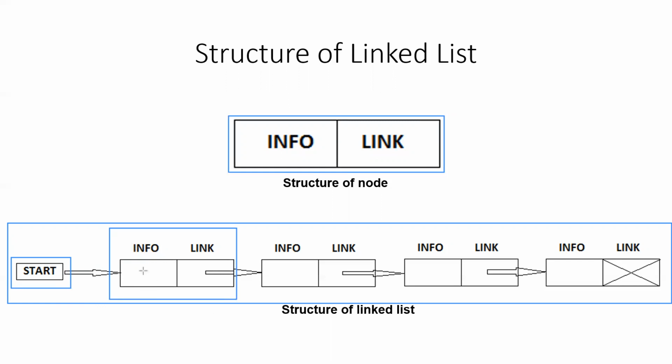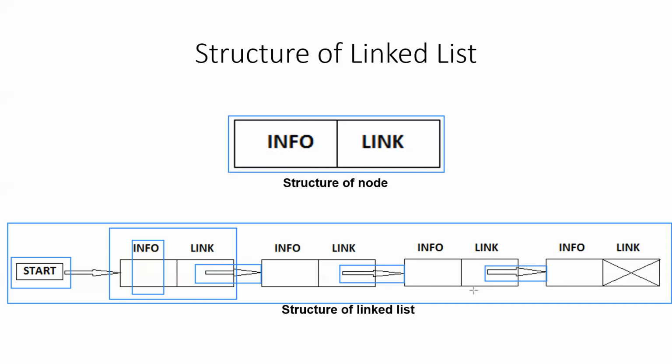Here in this information part, you can store the relevant information to be saved in the element. And then this link part will contain the address of the second node. Similarly, the link part of the second node contains the address of the third node, and the link part of the third node contains the address of the fourth node.